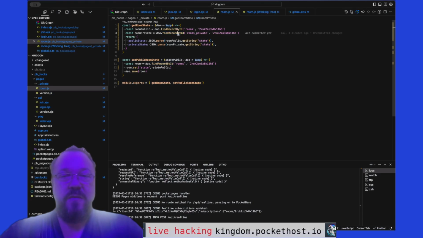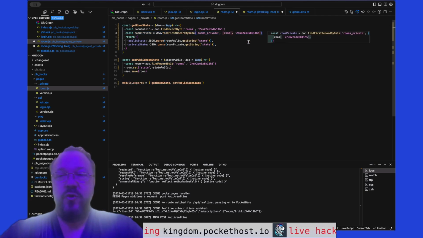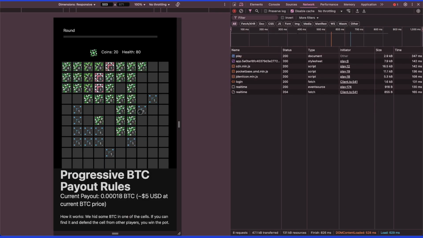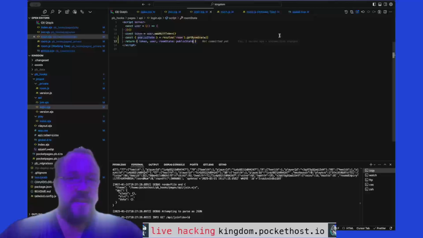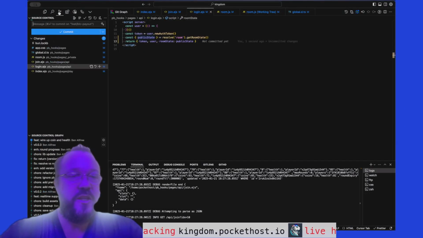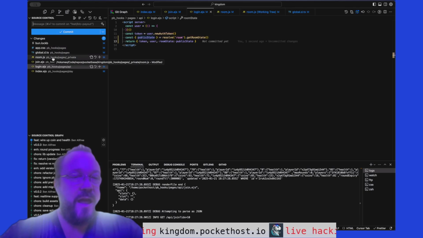So let's go in here, find record by data and its room, and then the room ID, just like that, to remain API compatible. Okay, let's see if this is working on my phone still. Yes, it is. Okay, good. We've got our real time back. Everything's good here. So let's take a quick peek at everything we just changed because a lot changed here.